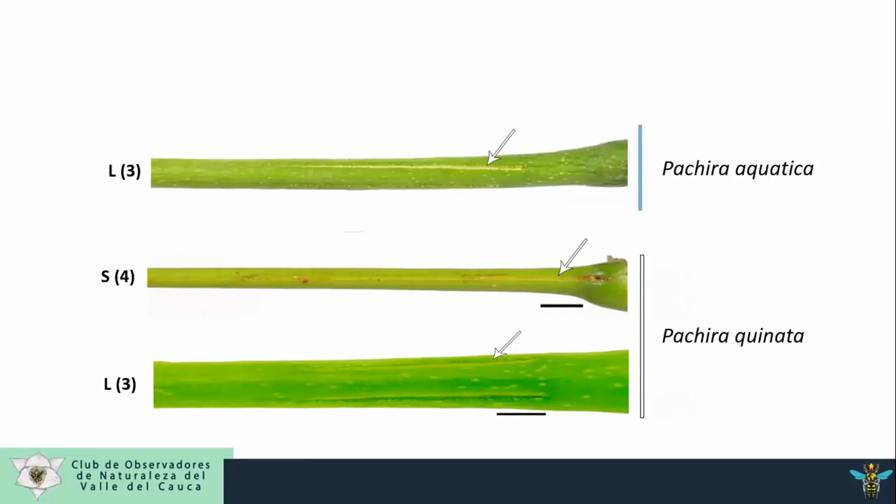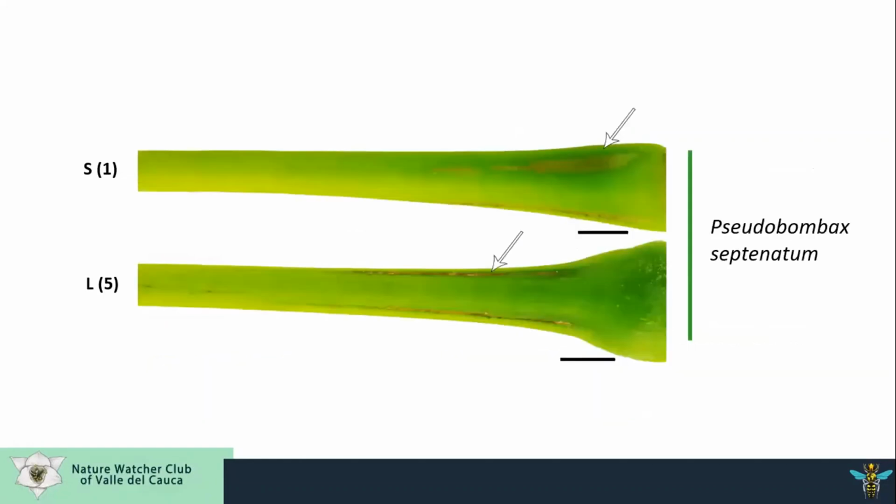The smallest plant of Pachira echinata had a visible long structure, while in Pachira aquatica it was not possible to find a small plant. In Pseudobombax septenatum, the pattern is the same in the small and large specimens.